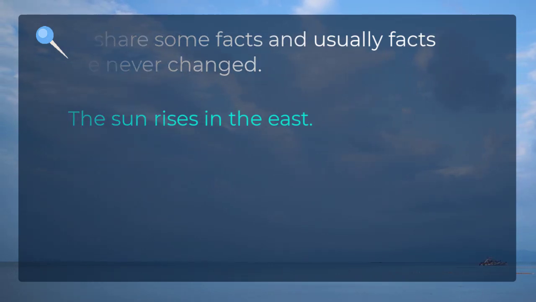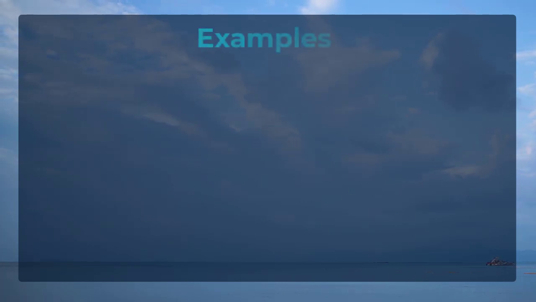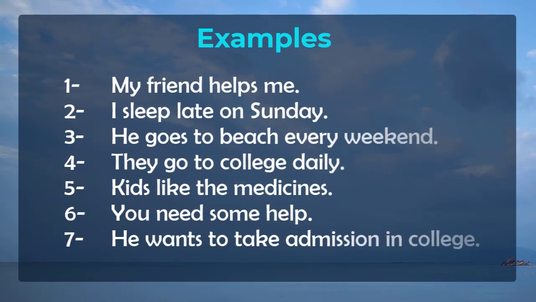Now let's do an exercise. In this exercise, we will take some examples first. These examples are of simple affirmative sentences. What is affirmative actually? Affirmative means simple sentence, not any kind of negative or interrogative or any other kind of sentence, just simple sentence.